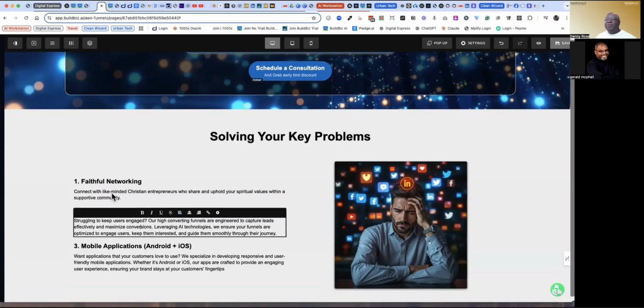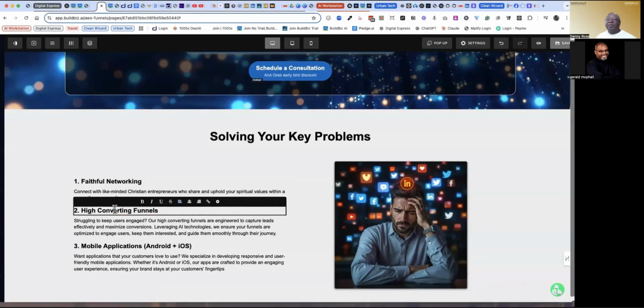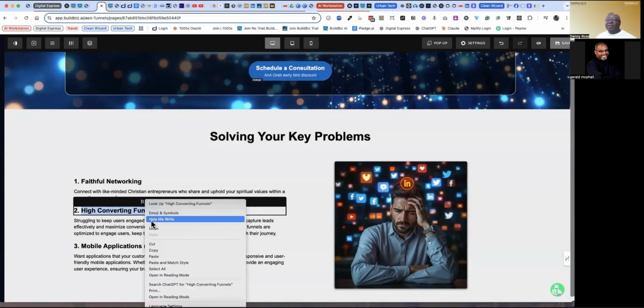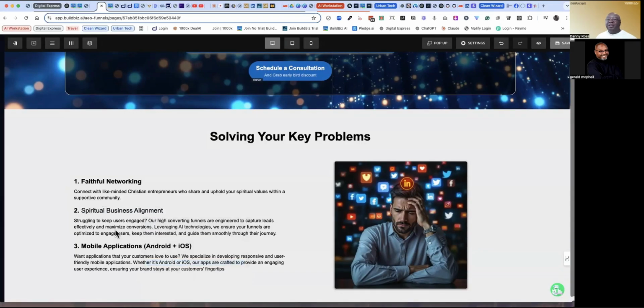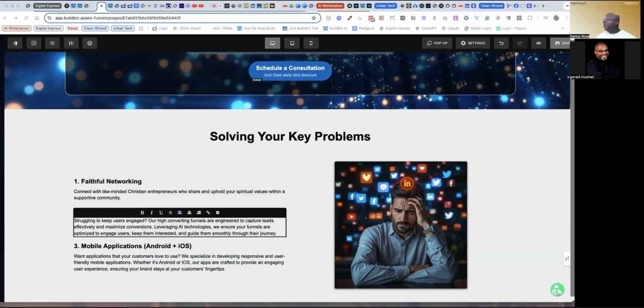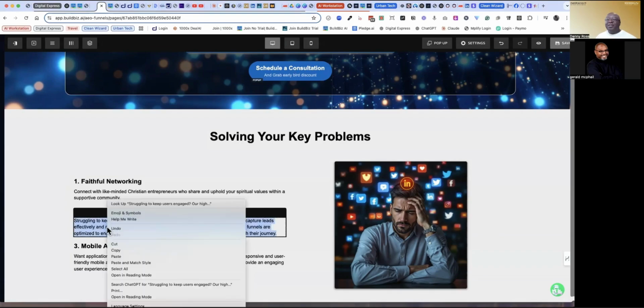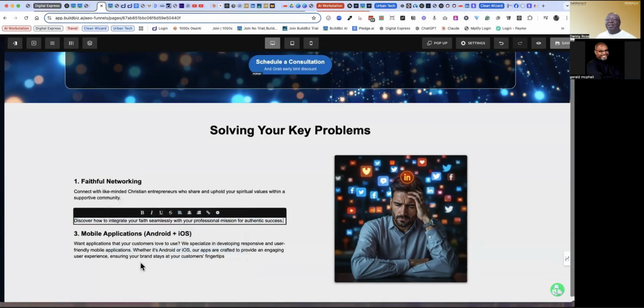All right, so we have the first one. And we'll grab the next one. And we'll go back to this. We'll highlight this one here. And we'll paste and match style. It's a browser issue, folks. Don't worry. Depending on the settings that you have in your browser, you don't have to worry about this. So now I'm going to get this section here, and I'm just going to paste and match style again.